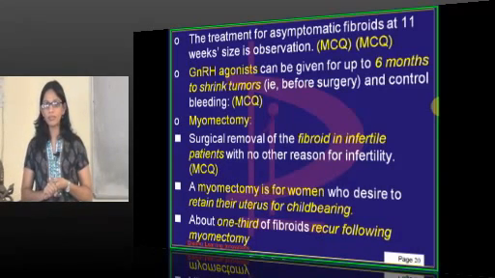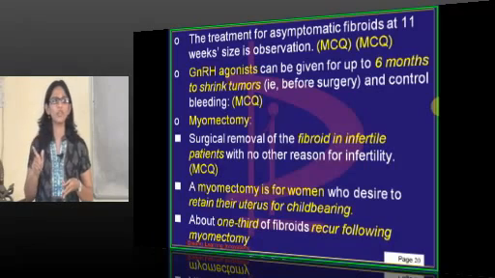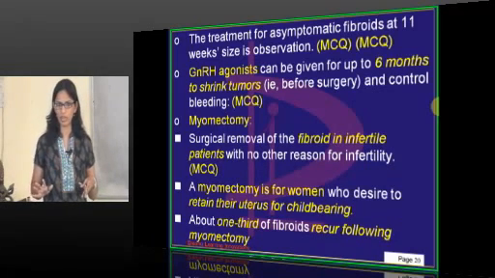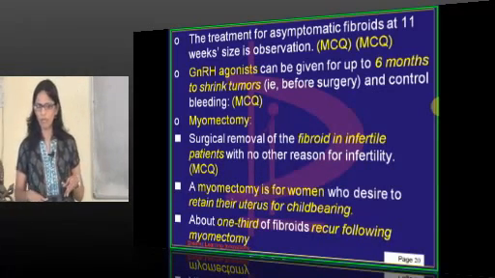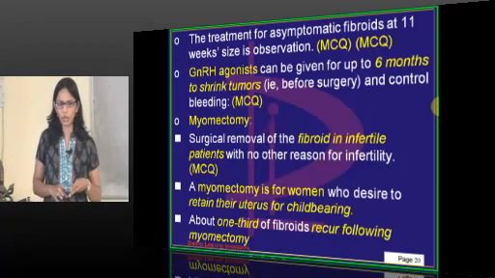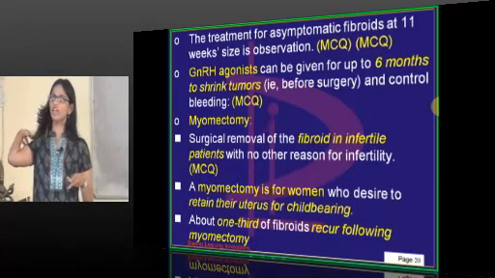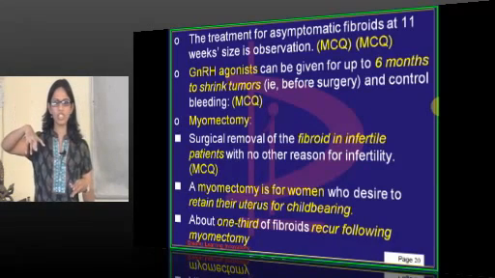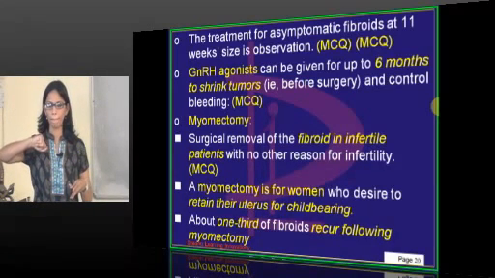Then the third principle: through one incision you have to remove as many myomas as possible, just making a tunnel and removing all myomas, taking a vertical incision or whatever over the fibroid. If it is a fundal fibroid, then which incision is taken over the myoma?